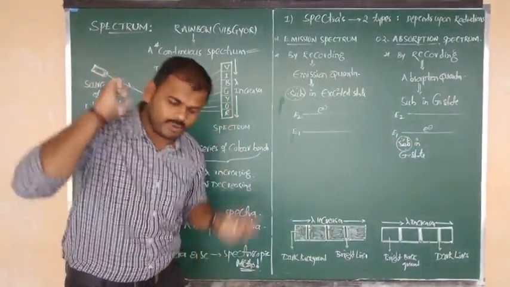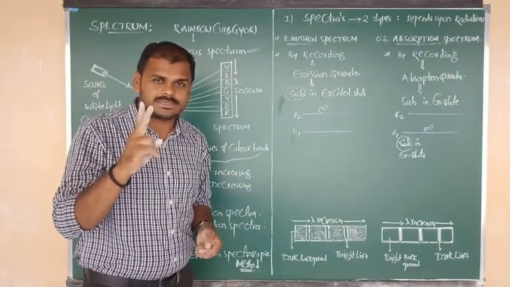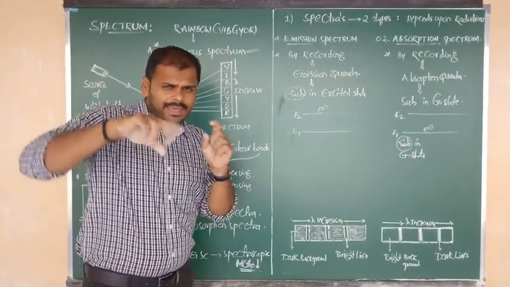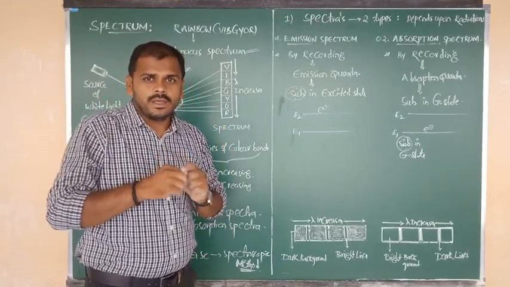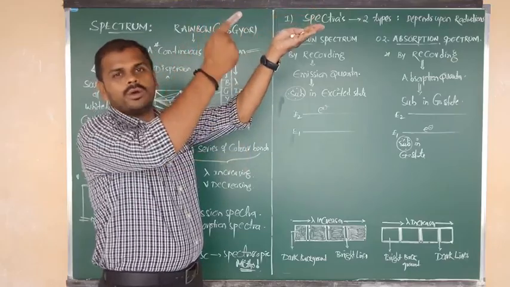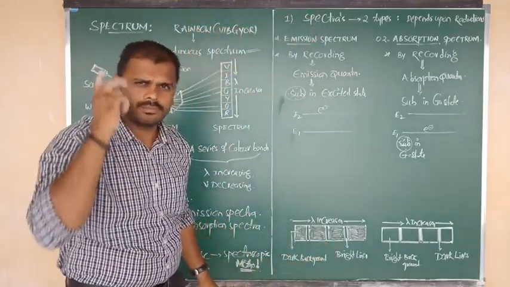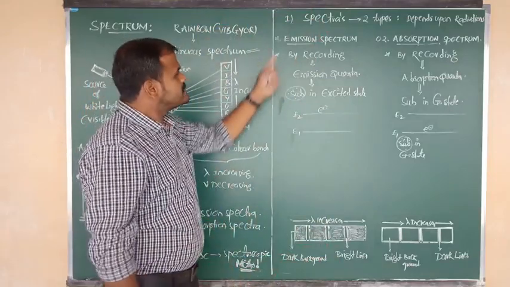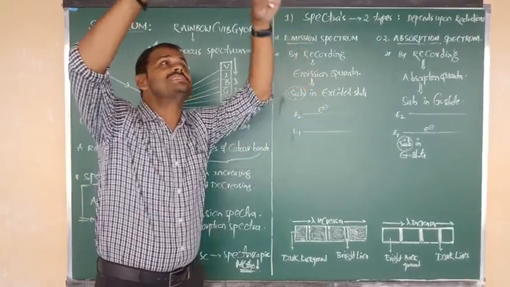Very good. Now I want to use two words. Number one is excitation, number two is de-excitation. Just see my hand movement: excitation is from lower to higher, de-excitation is from higher to lower. So here in the first case, the electron was already present in the higher level.